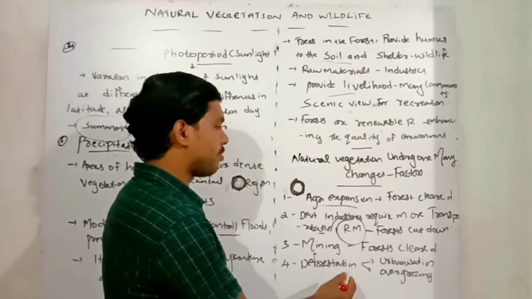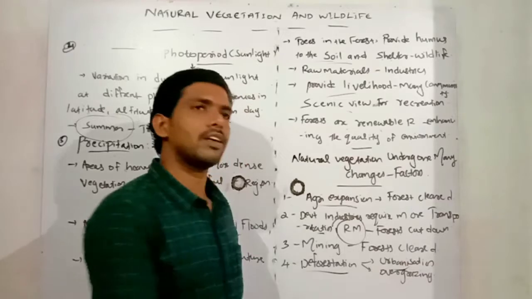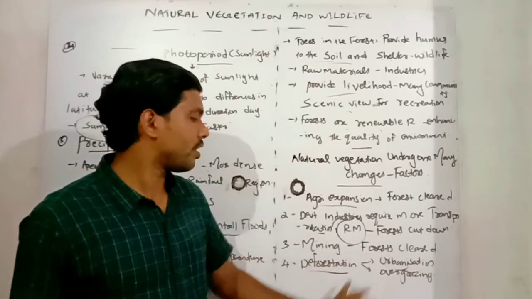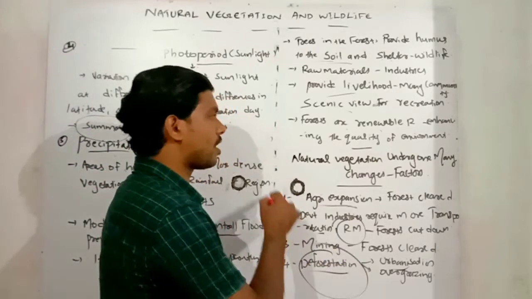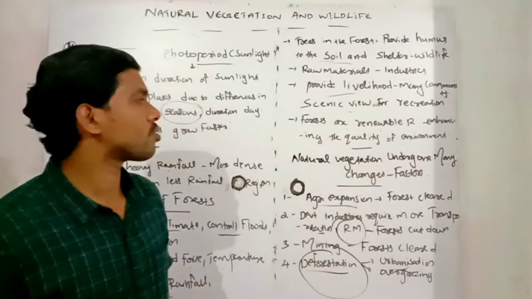And next one, deforestation, because of two reasons. First one, urbanization. Large scale increase of urbanization and overgrazing. Because of these, we clear forest widely. That is causing deforestation. These are the factors that are causing the many changes in the world's natural vegetation.